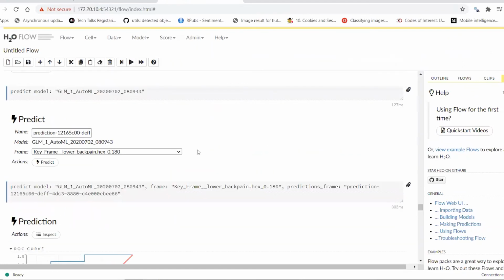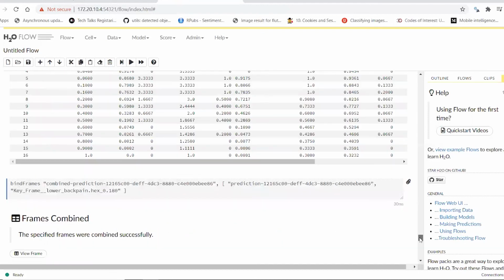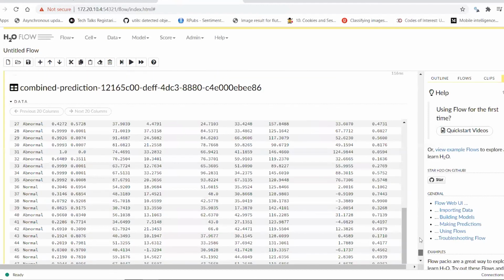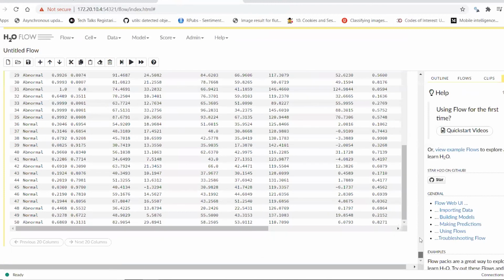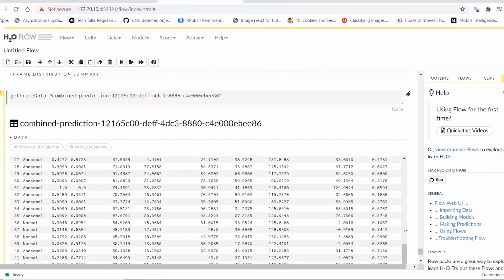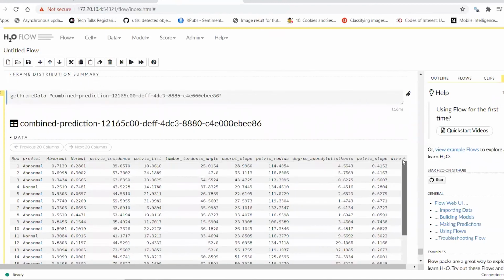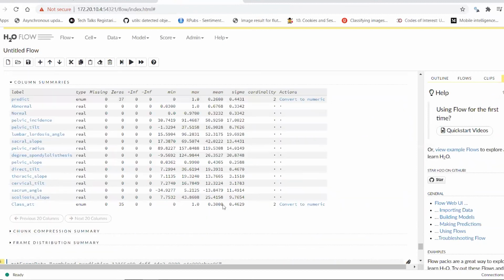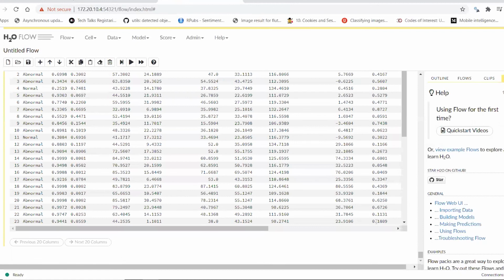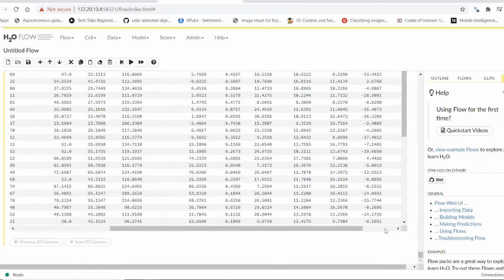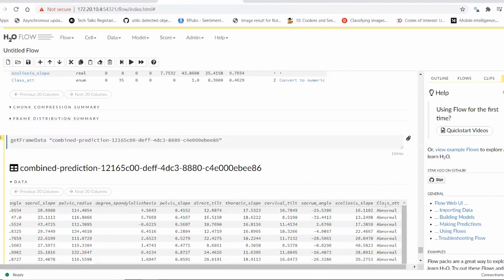Here I have predicted using the generated model by uploading the test dataset, which is 18%. Here I have combined the results with the data frame, and here is the outcome. Here is the predict column which I have predicted, and here is the class attribute which is available in the test dataset.